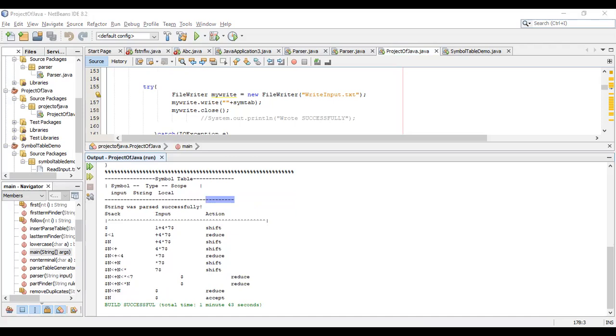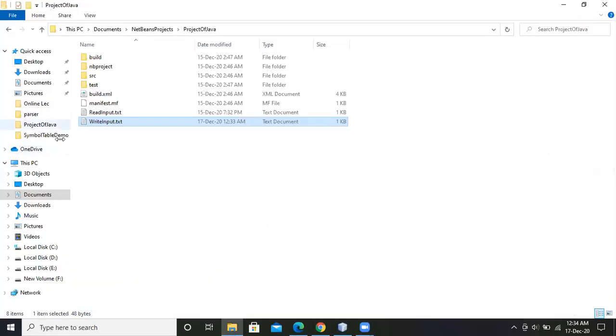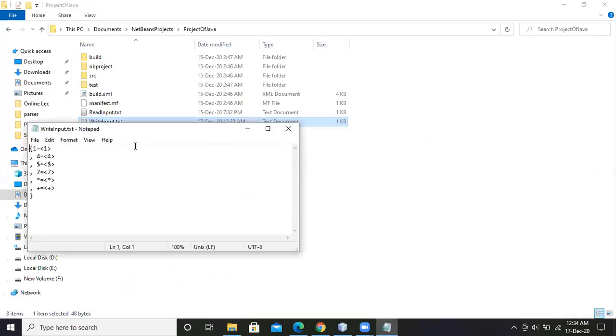If we look in the file, the tokens will be generated. You can see this by sharing the whole screen. Here you can see that the input tokenization is generated in the input table, and it writes to the input txt file, where the tokenization will be generated. So here is our project.